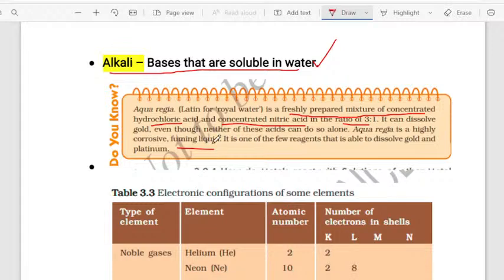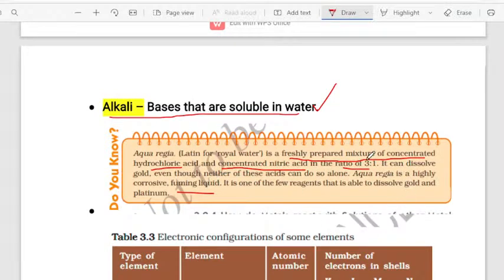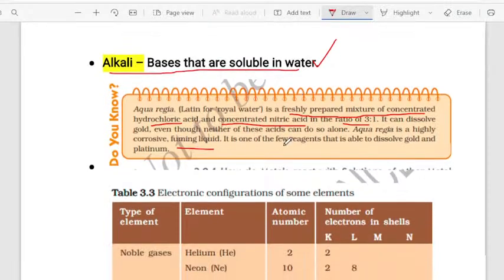Yes, very good. 3:1. We have to look at the ratio, it is very important. In aqua regia, concentrated hydrochloric acid and nitric acid are in the ratio of 3:1. And when we drop the gold into it, it will be easily dissolvable.